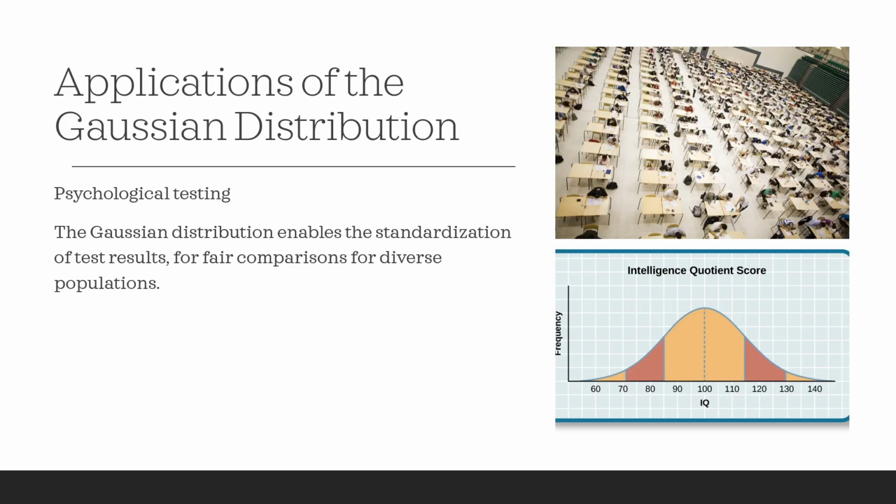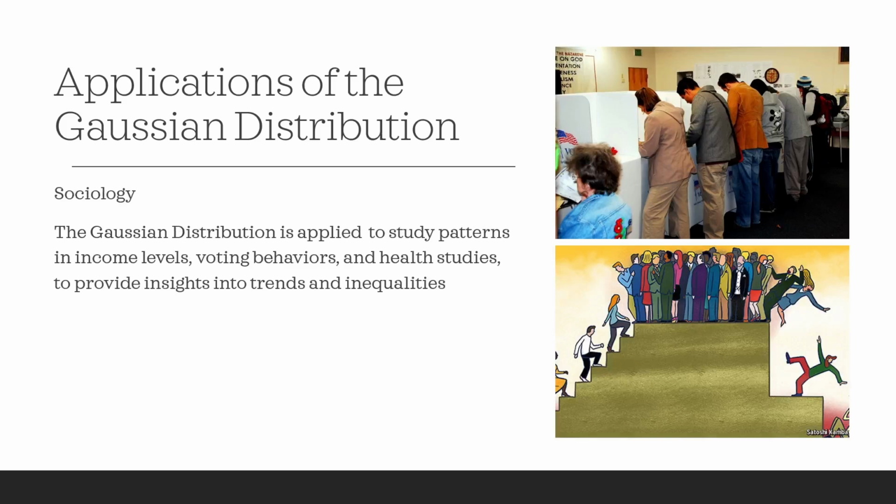In psychological testing, the Gaussian distribution is used to understand how scores or traits are distributed across a population to show that most people have an average score and fewer people have very low or high scores. In sociology, Gaussian distribution is applied in income distributions to analyze wealth and inequality.